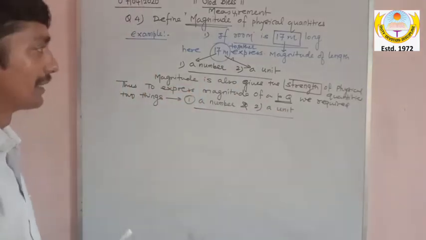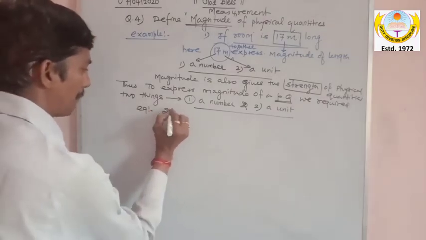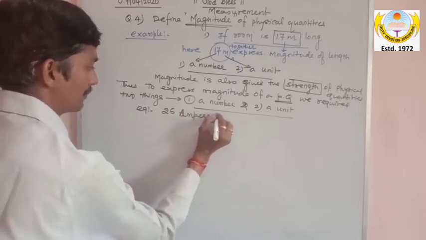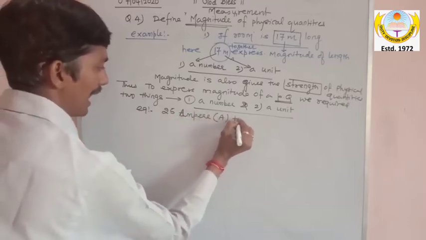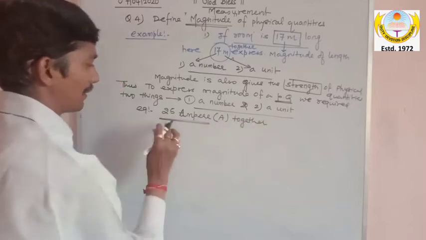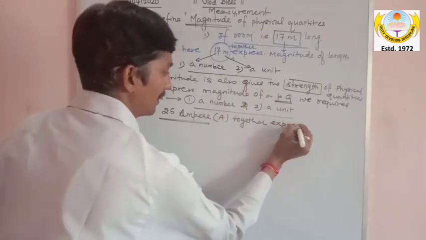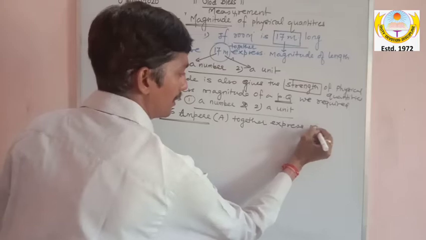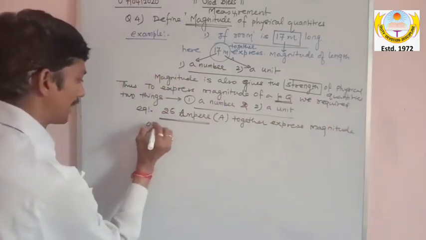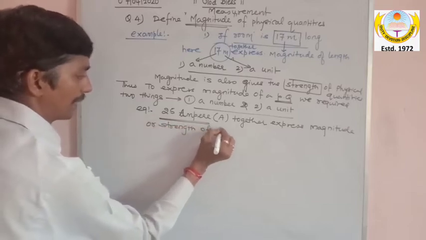Similarly, more examples. 25 ampere together expresses the magnitude, or strength, of electric current.